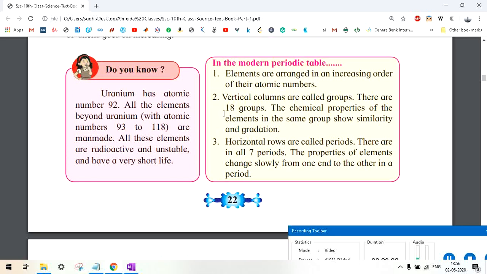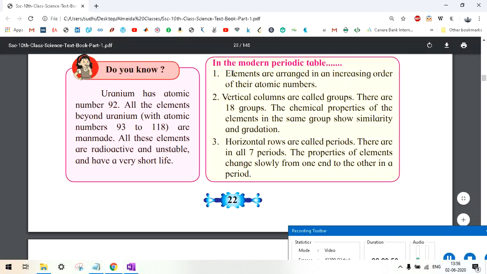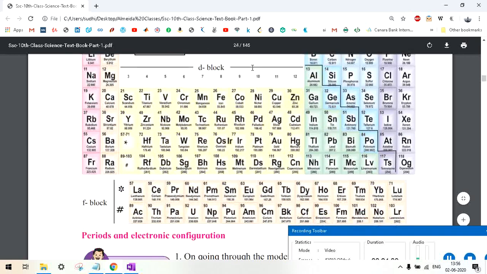Now these are some important points you must understand. Horizontal rows are called periods. There are 7 periods. The properties of elements change slowly from one end to another in a period. Vertical columns are called groups. There are 18 groups, and the chemical properties of the elements in the same group show similarity. Elements are arranged in increasing order of their atomic numbers. This is true about the modern periodic table, but in Mendeleev's periodic table, elements were arranged in the order of their increasing atomic masses.